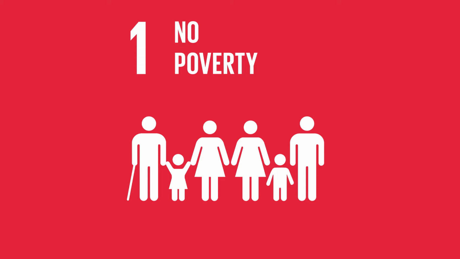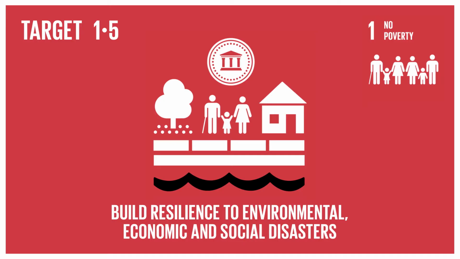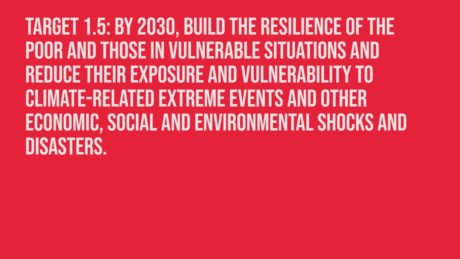SDG 1 is to end poverty in all its forms everywhere. Within SDG 1 are 7 targets, of which this video will focus on Target 1.5, which is by 2030, build the resilience of the poor and those in vulnerable situations and reduce their exposure and vulnerability to climate-related extreme events and other economic, social and environmental shocks and disasters.